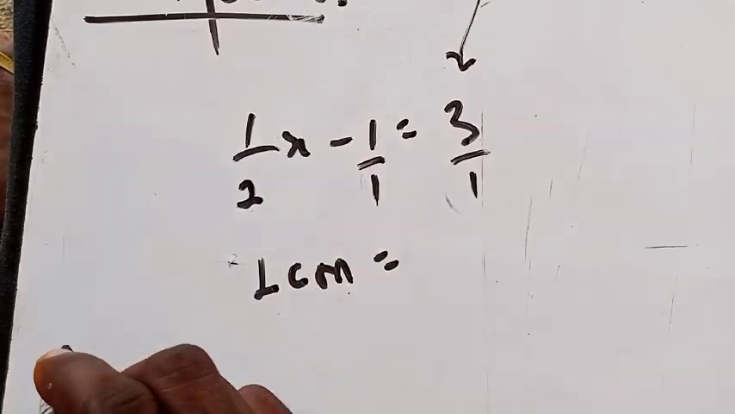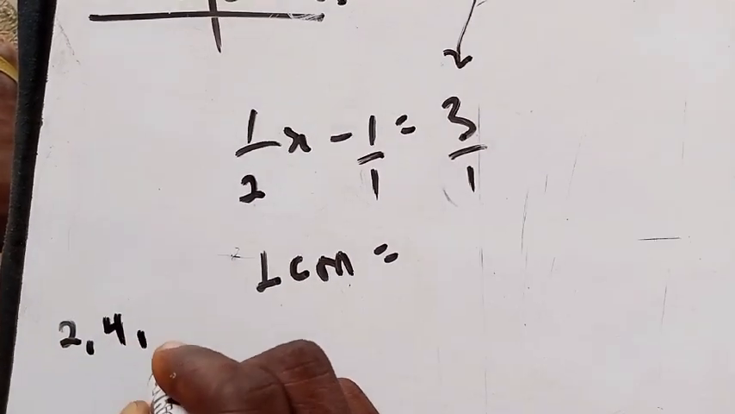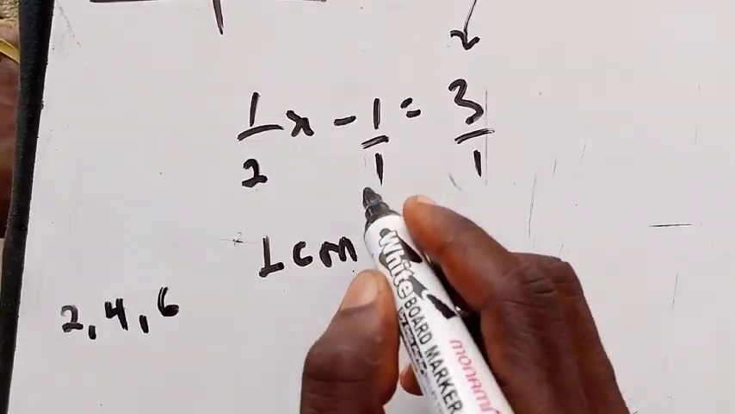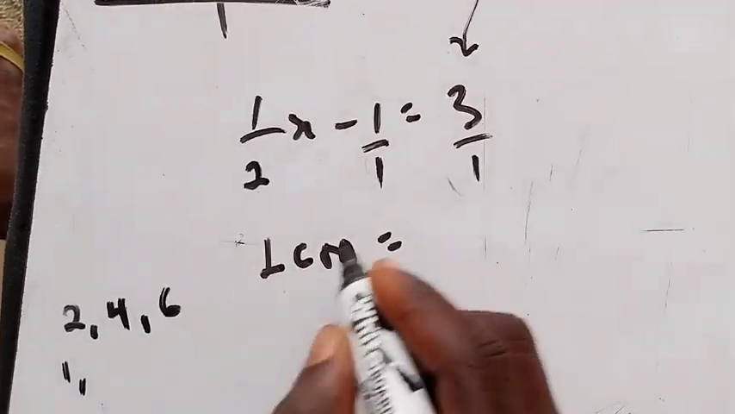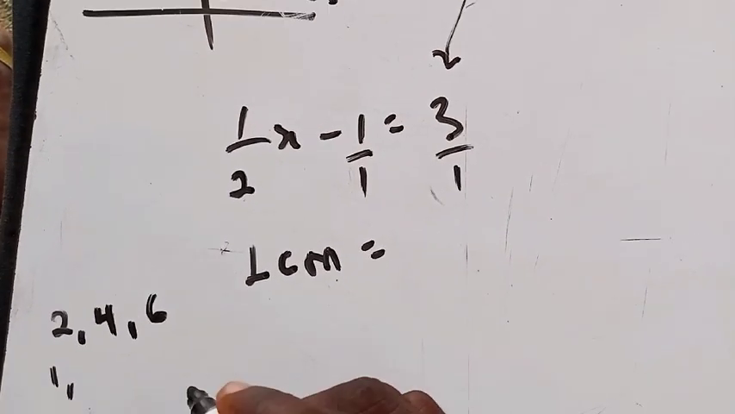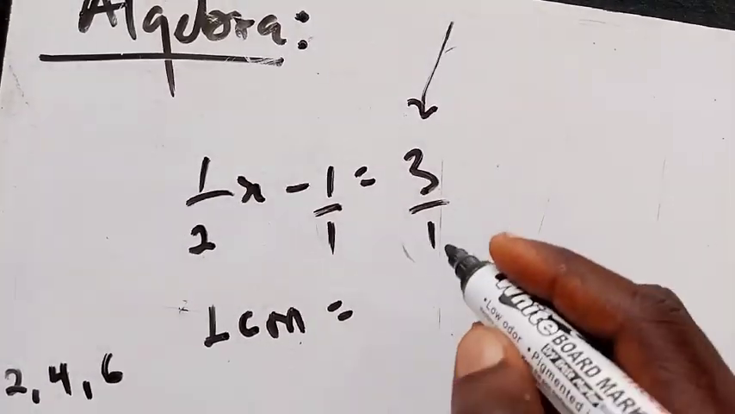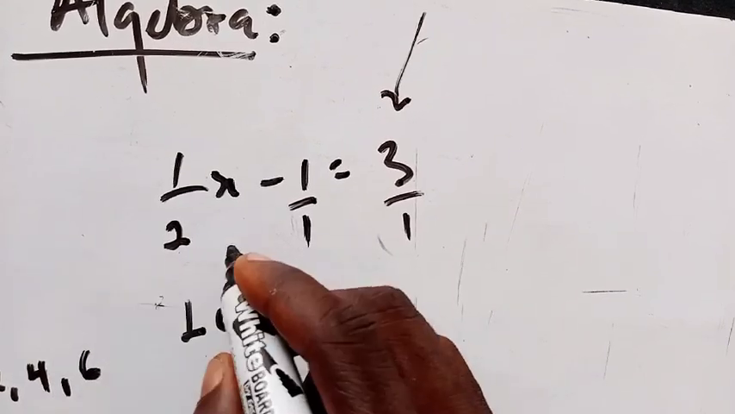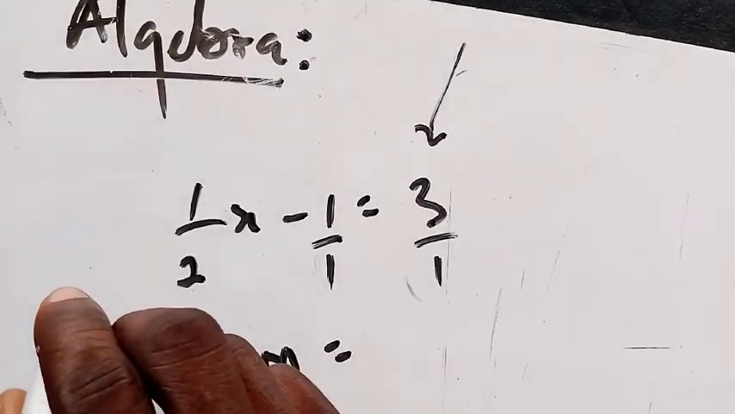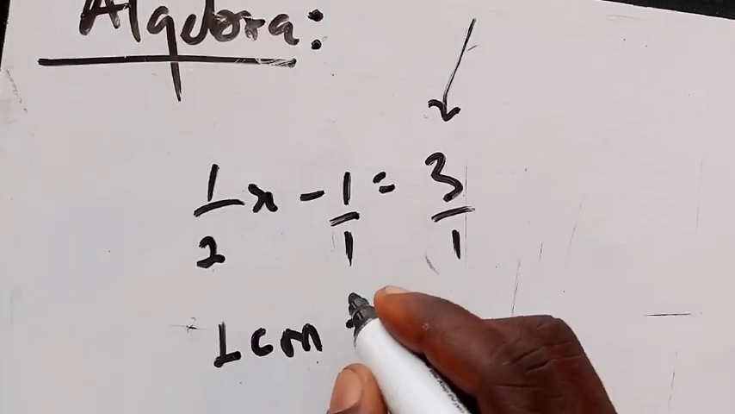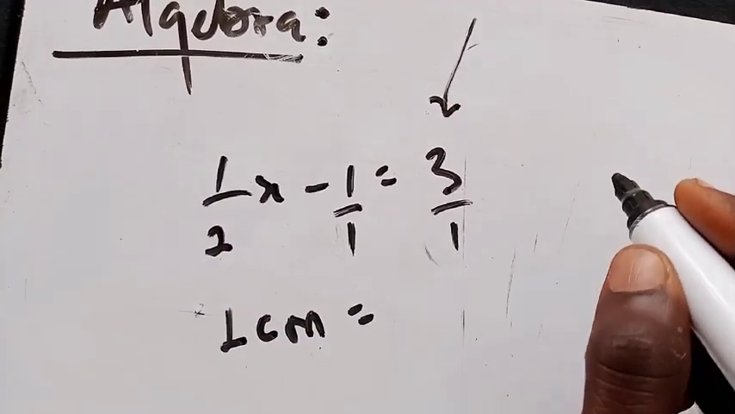So the multiples of 2 here will be 2, 4, and then 6, and so on and so forth. What about the multiples of this one here? It is just going to be 1, 1, 1, 1, 1, and this guy will be 1, 1, 1, 1, 1. So the least common multiple among all these people here is just going to be 2. So using that 2 to multiply everything here. The question is, why are we multiplying everything? I will explain that in just a second.